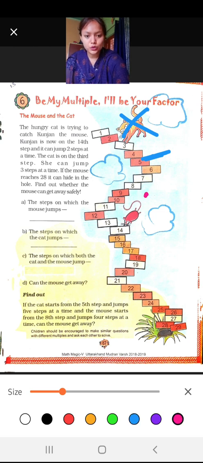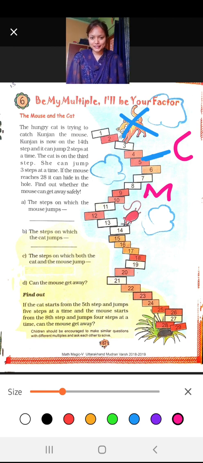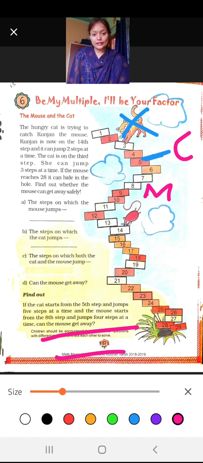The 8th step is this one, the mouse is here and the cat is here, and the mouse can jump 4 steps at a time. It can jump only 4 steps at a time. So will the mouse be caught by this cat? Will the cat be able to catch the mouse? This you all have to tell. You have to write here whether that cat is able to catch the mouse or not. Okay, this you all have to do.